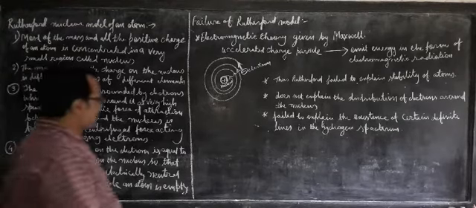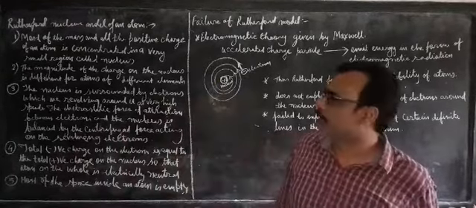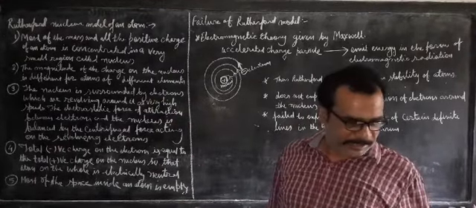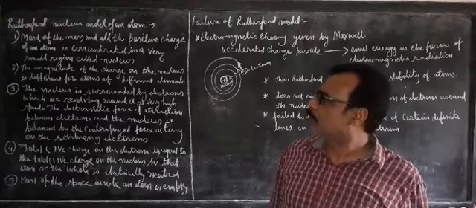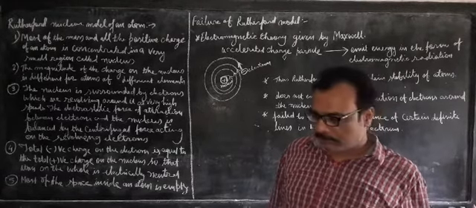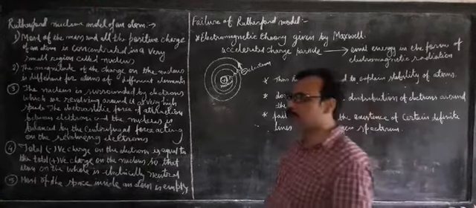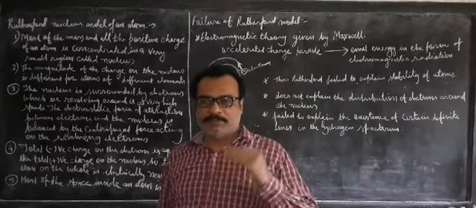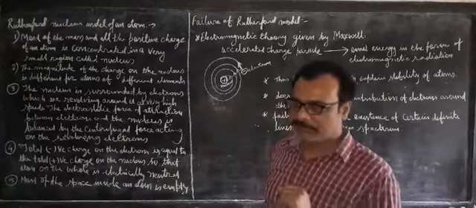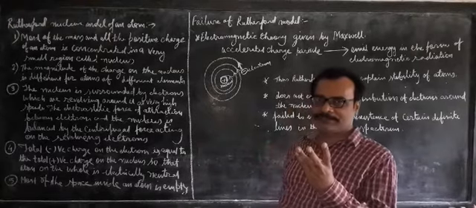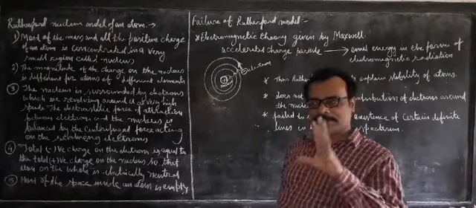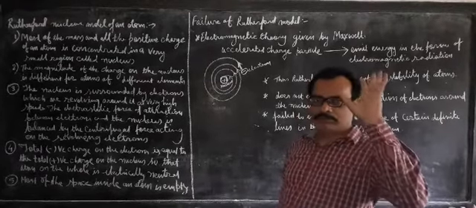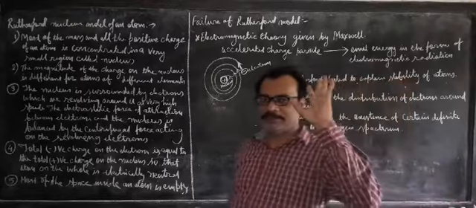Dear students, once again I am in front of you to explain the Rutherford nuclear model of an atom. Before explaining, I'll explain one drawback of the Thomson model also, because it was left in the last video lecture. In the Rutherford experiment, we have observed three types of deflection: a large deflection, a small deflection, and no deflection. That means most of the rays pass through it without any deflection.